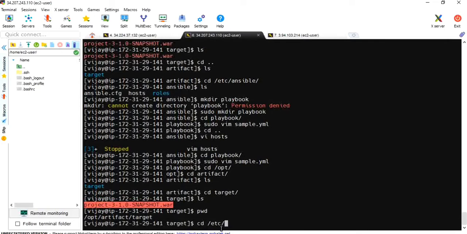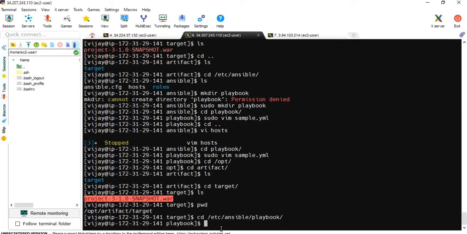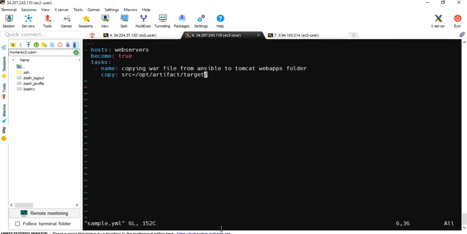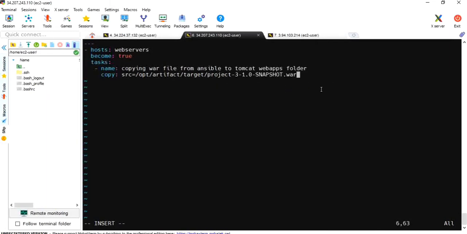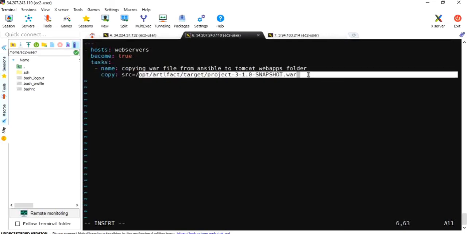Okay, go to cd /etc/ansible/playbook, sudo vim sample.yaml. Here you have to paste that. Okay, this is the whole path of my var file.